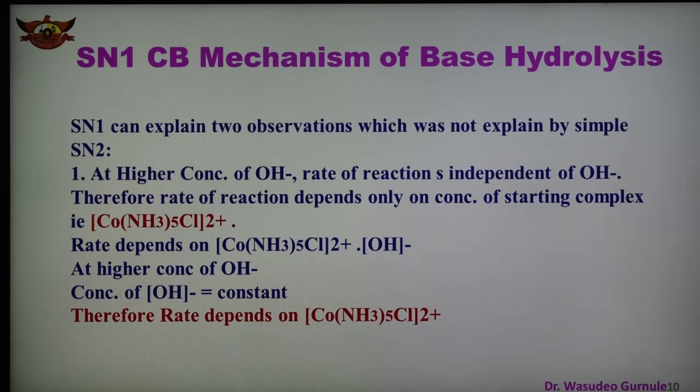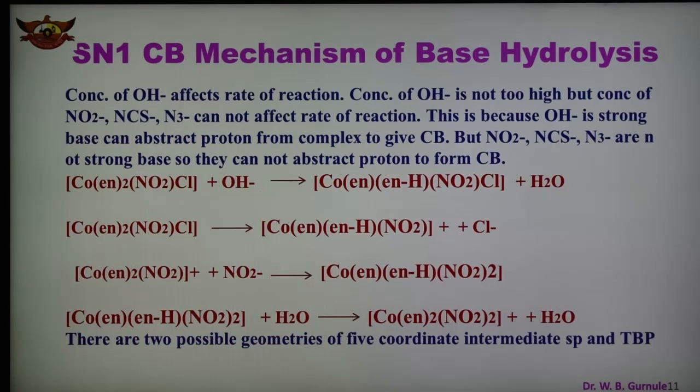At higher concentration of OH, as we know, the concentration of OH is constant. Therefore the rate depends on the concentration of only the complex ion, which is shown here. So SN1CB can explain the observations: at high concentration of OH minus, the concentration of OH is a constant, and therefore the rate depends only on the complex ion [Co(NH3)5Cl]2+.